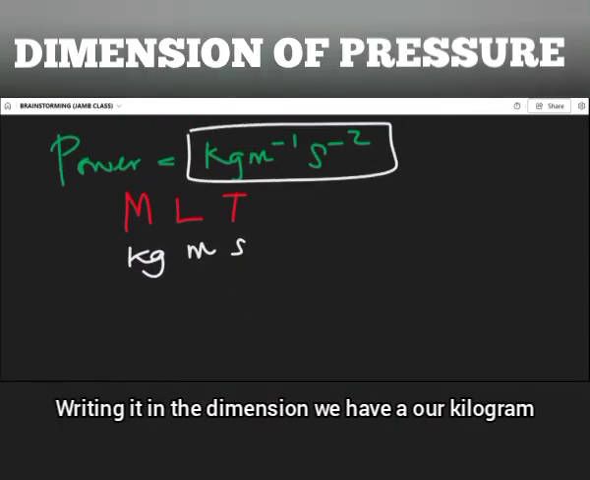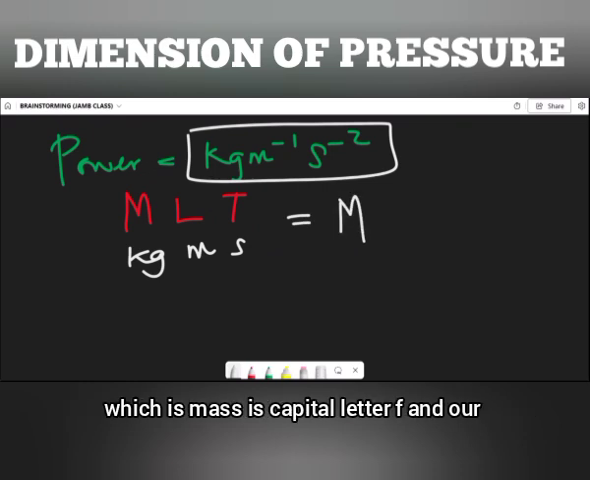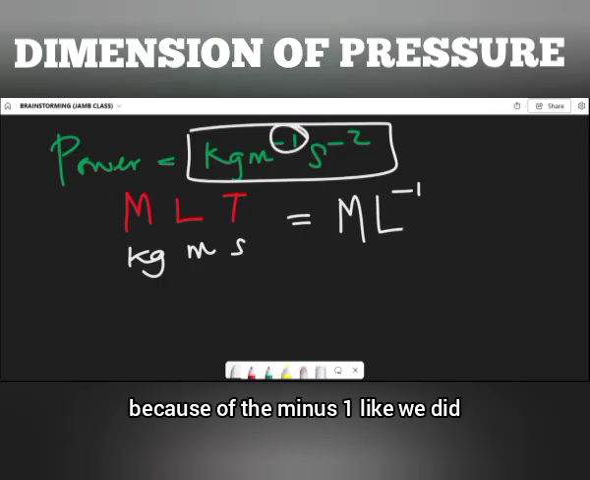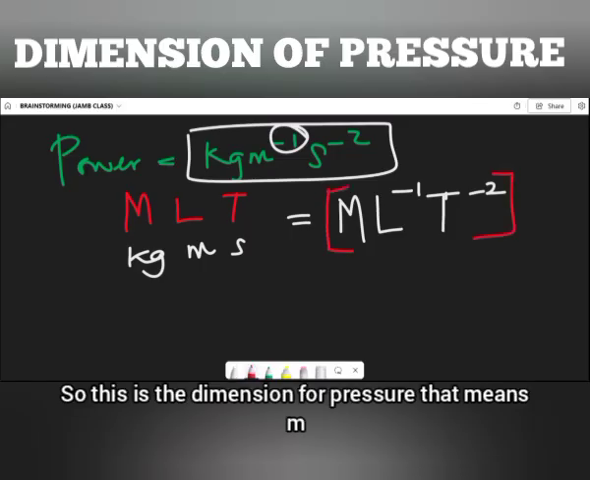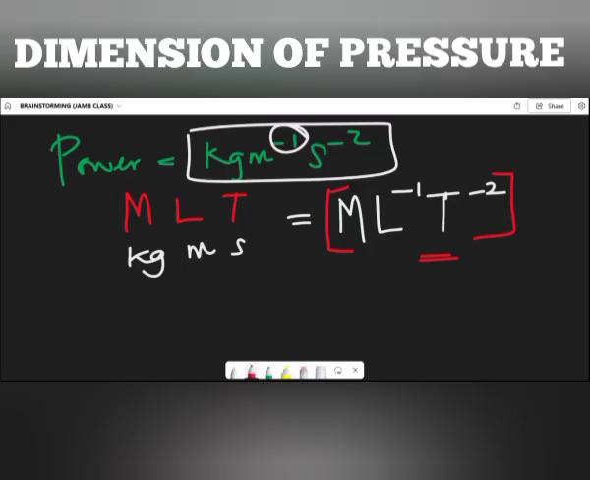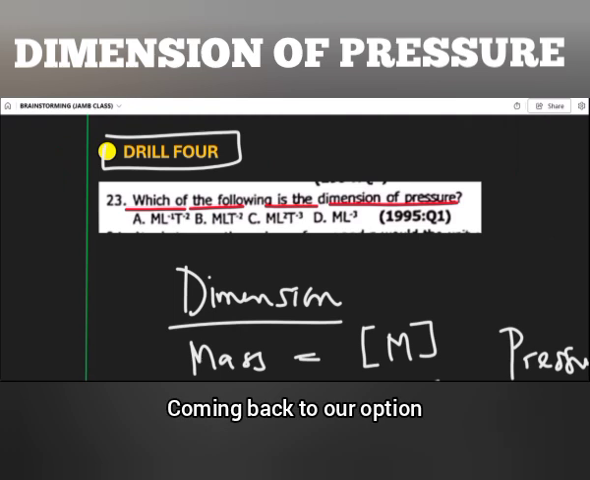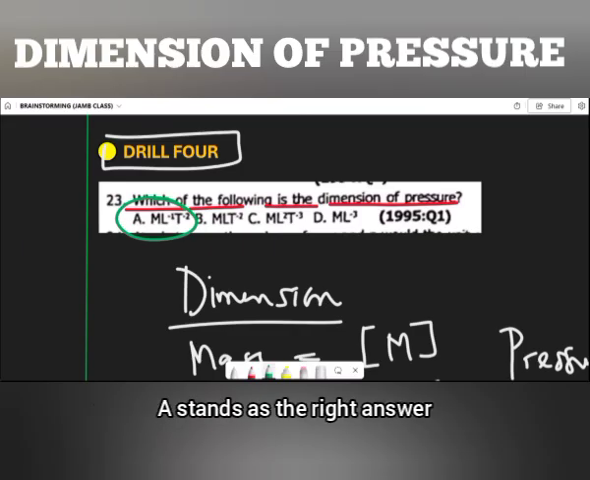Writing it in the dimension, we have that our kilogram, which is mass, is capital letter M, and our meter will be L to the power of -1 because of the -1 that is there, and our seconds will be T to the power of -2. So this is the dimension for pressure. That means M L to the power of -1 T to the power of -2. Let's consider our options to see whether we have a similar answer. Coming down to our options, we see that the answer is option A. Option A stands as the right answer.